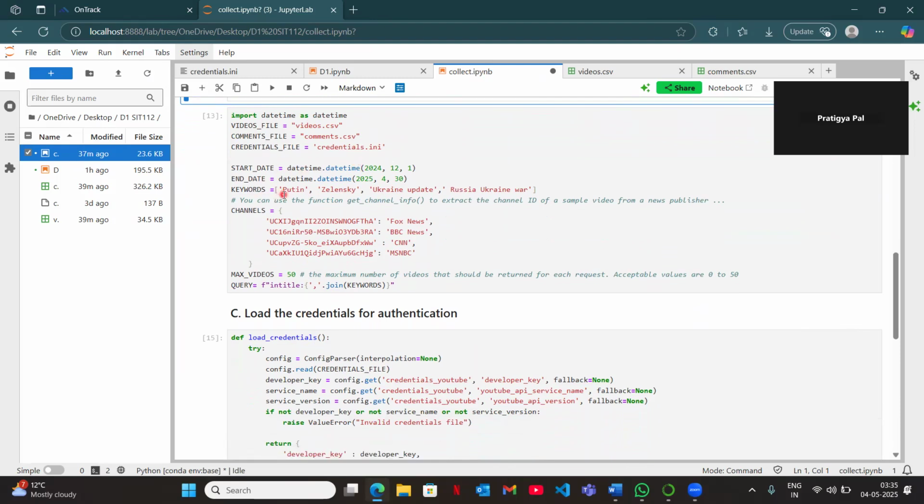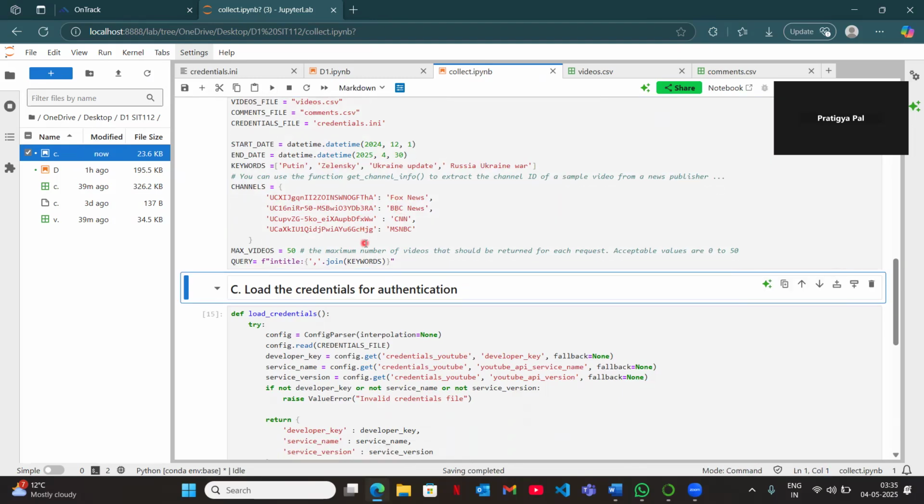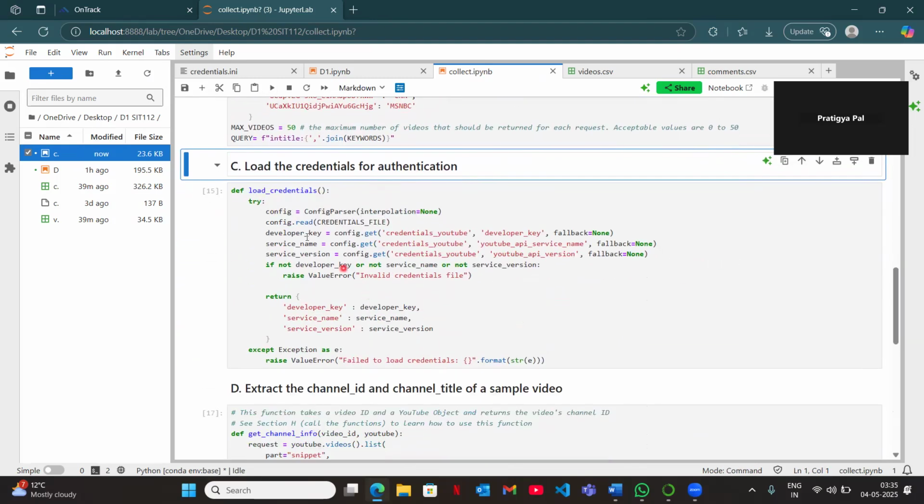And then I've used keywords such as Putin, Zelensky, Ukraine update, and Russia-Ukraine war to extract the required amount of videos. The channels that I used in my task are Fox News, BBC News, CNN, and MSNBC. So when we run this cell, we get no error.